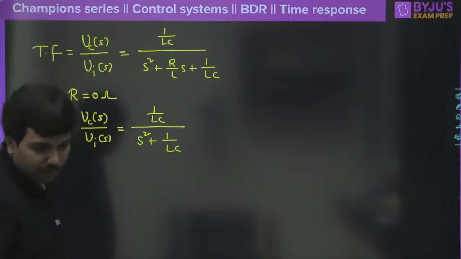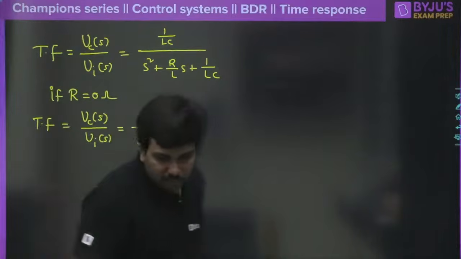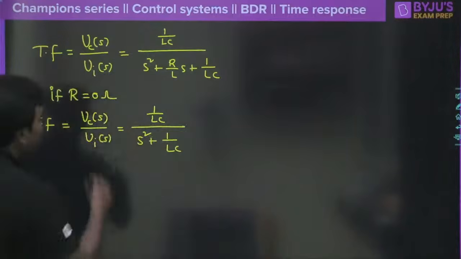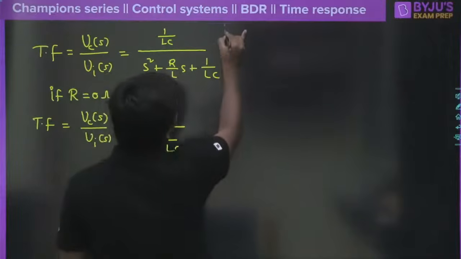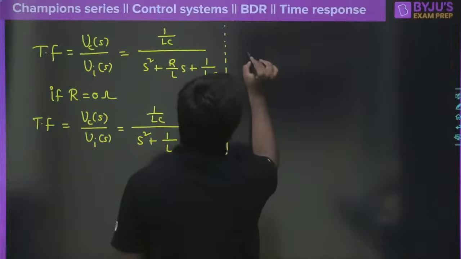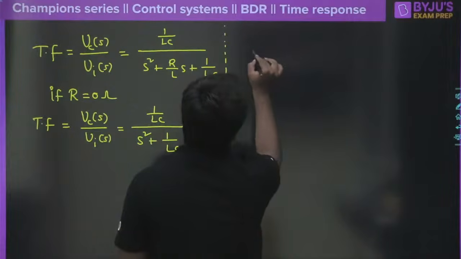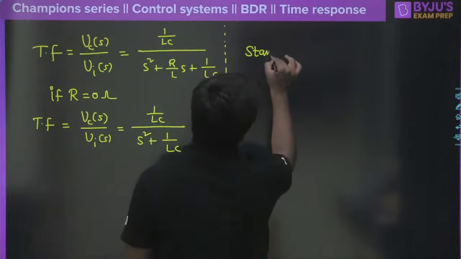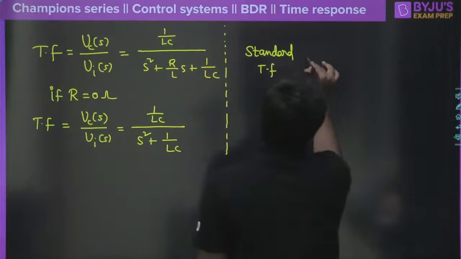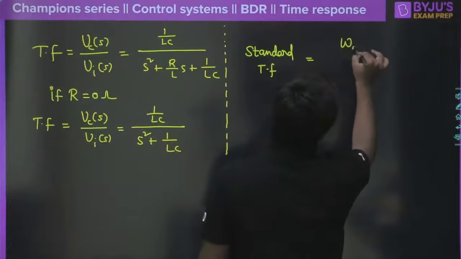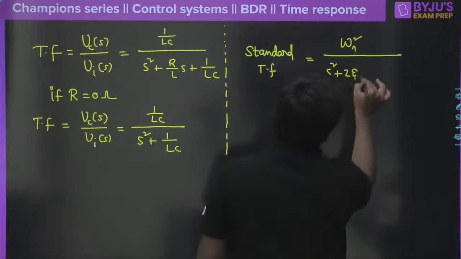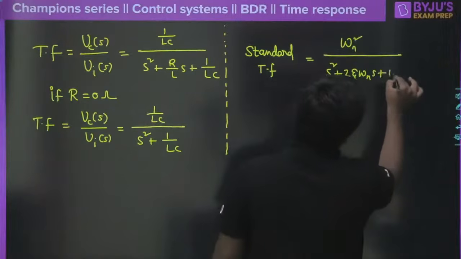1 divided by LC. How is it looking? Anyone? How can you convert this and tell me now? So 1 by LC. Now we all know the standard second order system transfer function. How will the standard second order system transfer function be written? Let me write it down. The standard transfer function of the second order system would be written as omega n square divided by S square plus 2 zeta omega n into S, of course, plus omega n square.